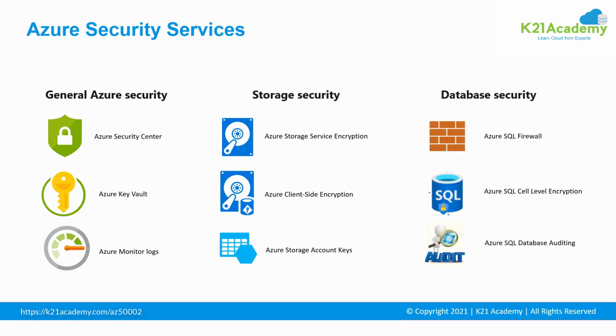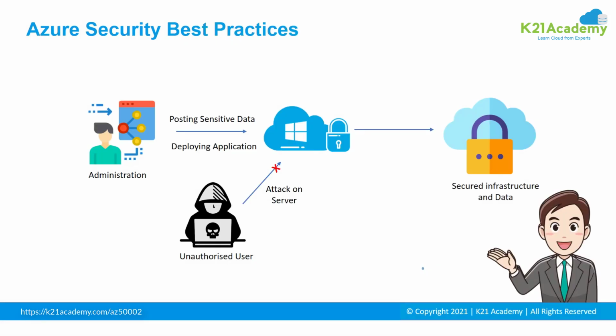Now inside database security, the first one we have is Azure SQL Firewall. It is a network access control feature that protects against network-based attacks on the database. The next one in the list is Azure SQL Cell Level Encryption. It is a database security technology that provides encryption at a granular level. And the next one we have is Azure SQL Database Auditing. It is basically a database auditing feature that tracks database events and writes them in an audit log in your Azure storage account.